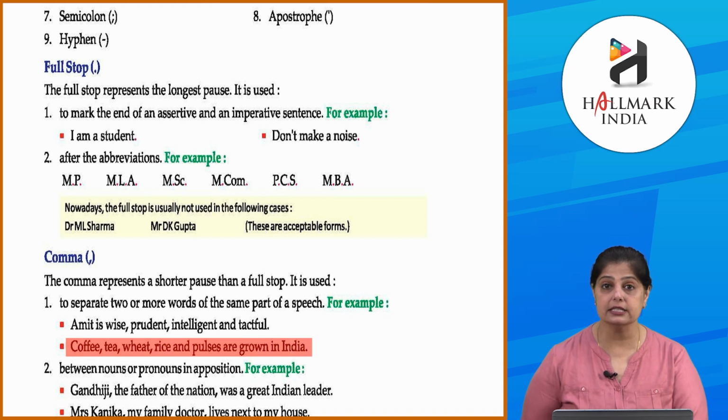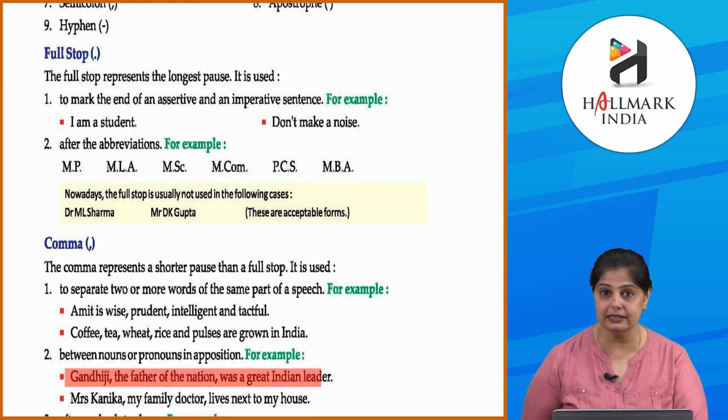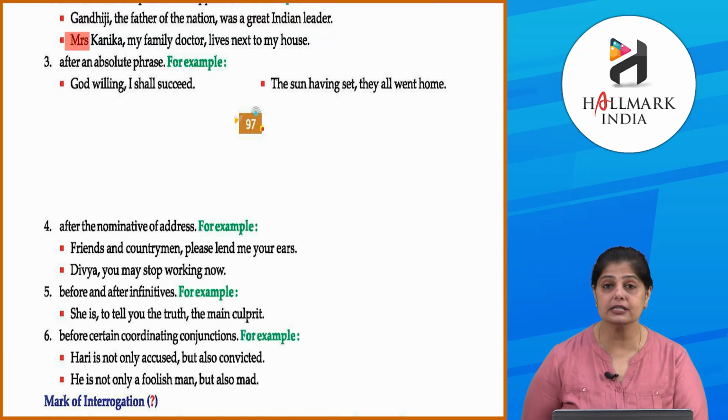Okay, next, between nouns and pronouns in apposition. For example, Gandhi ji, the father of the nation, was a great Indian leader. Mrs. Kanika, my family doctor, lives next to my house.